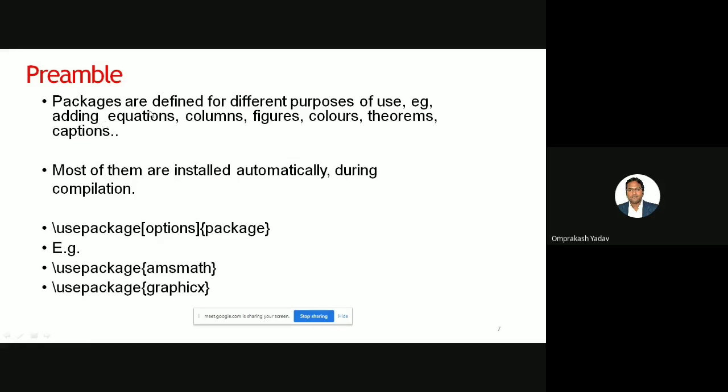So preamble packages are defined for different purposes. Normally, before \begin{document}, that part is called the preamble, where we use the \usepackage command and can use different packages. Most of them are installed automatically during compilation. The syntax is \usepackage, then the option, and the package name. For example, here \usepackage{amsmath}.